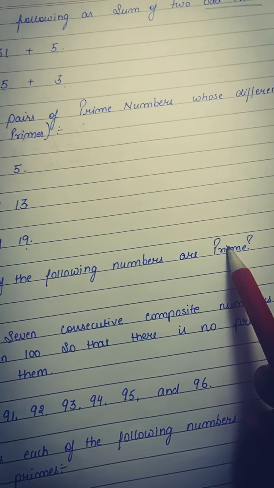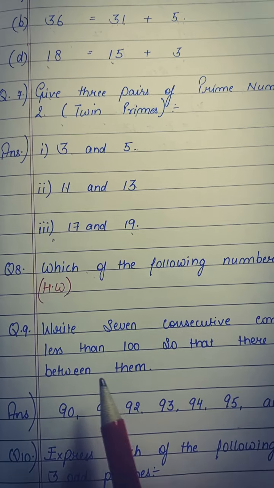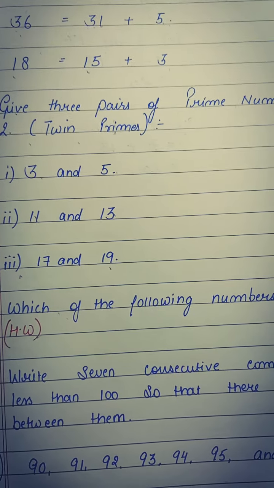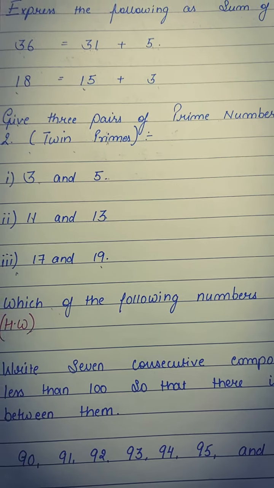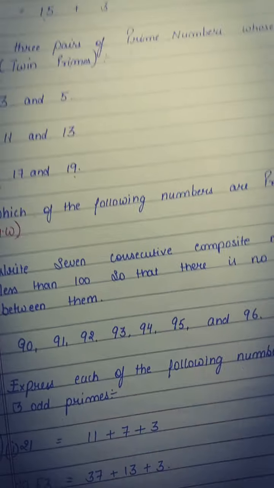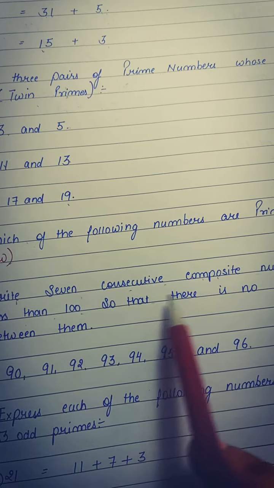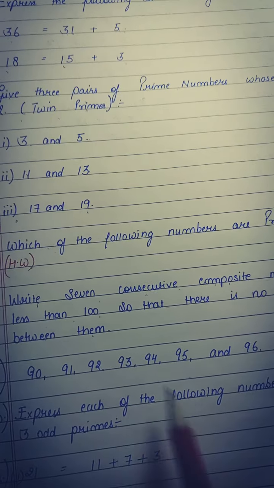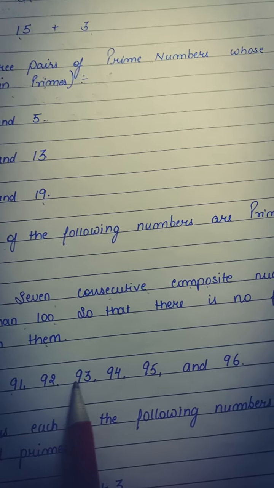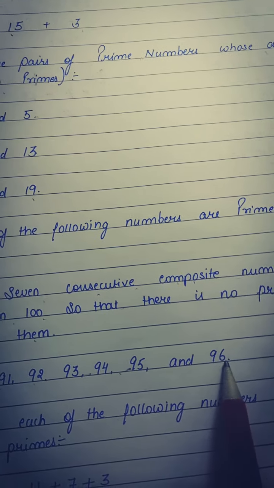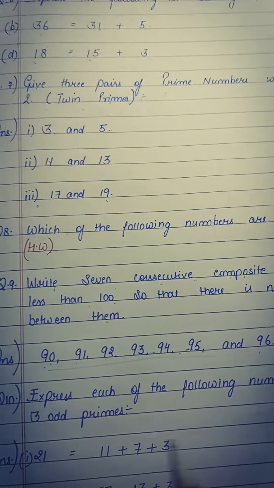Which of the following numbers are prime numbers? You can easily justify by looking upon them, by observing the number, and check whether they possess only 2 factors or more than that. If they possess more than 2 factors, they are composite, otherwise they are prime numbers. Question number 9. Write 7 consecutive composite numbers less than 100 so that there is no prime number between them. There are only these 7 numbers: 90, 91, 92, 93, 94, 95 and 96. They have no prime numbers in between them. All of them are composite numbers.